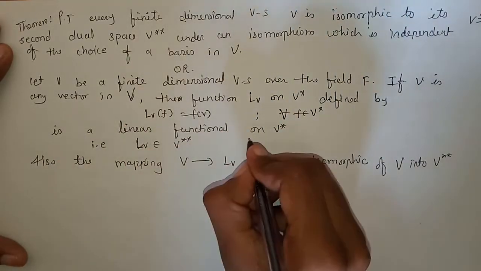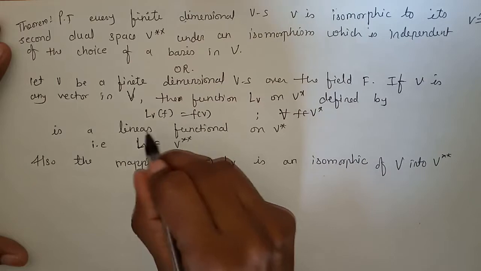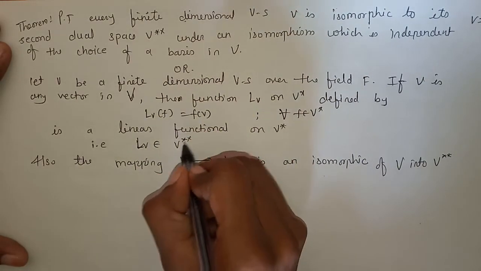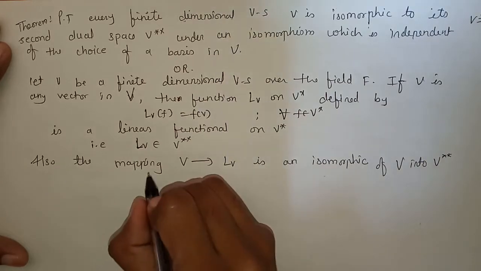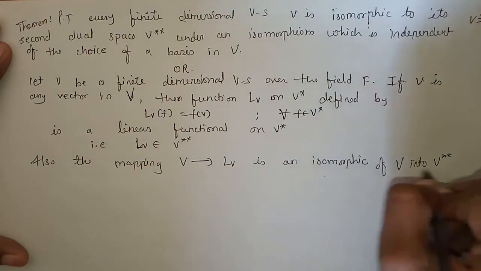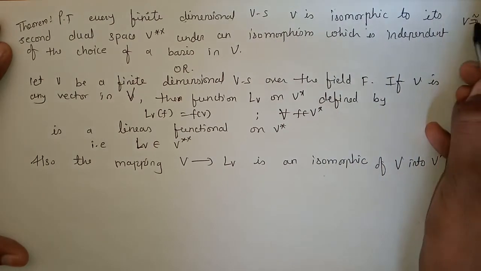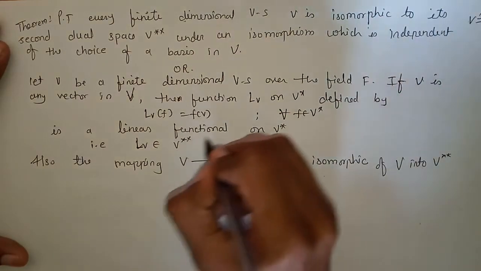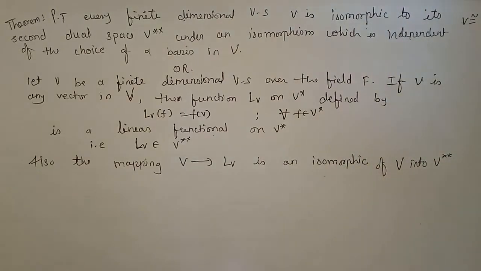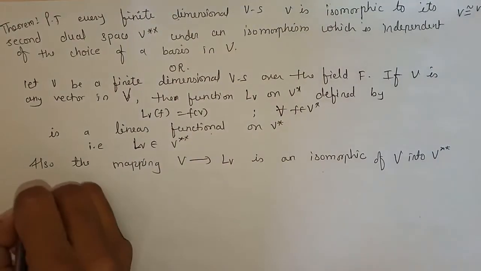This is a linear functional on V star. First we have to prove that this functional is linear, that is L_v belongs to V double star. Also, we have to prove that the mapping v to L_v is an isomorphism of V into V double star, that is, V is isomorphic to V double star. First we will prove this, then we will prove the conditions for isomorphism of any two mappings. So let us start its proof. Proof.